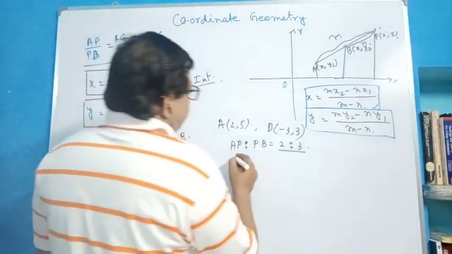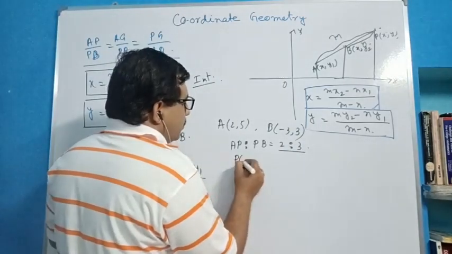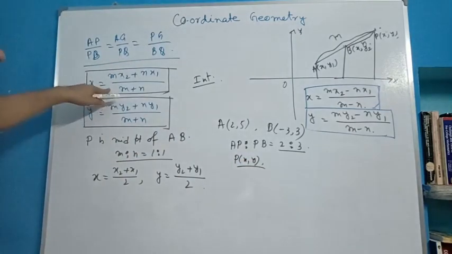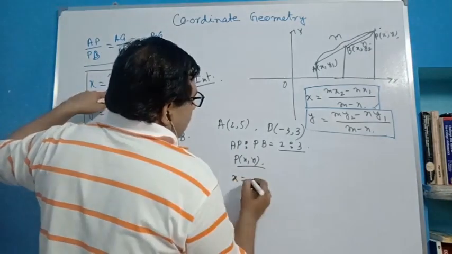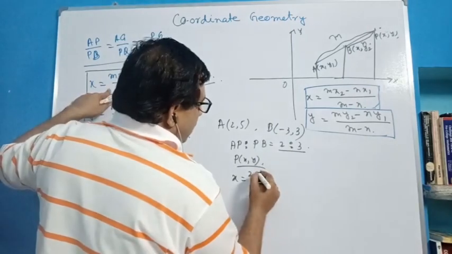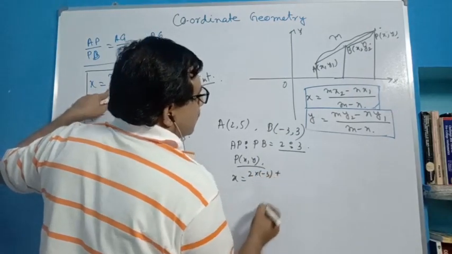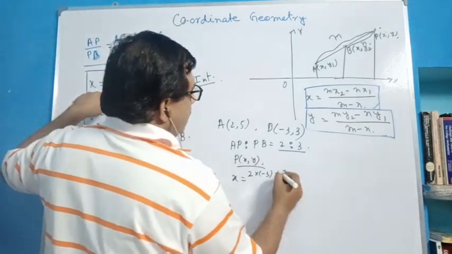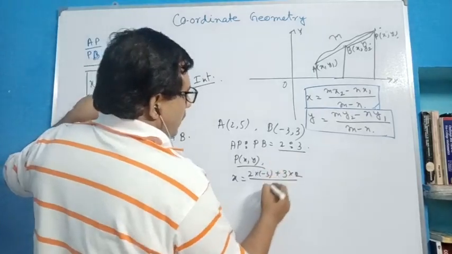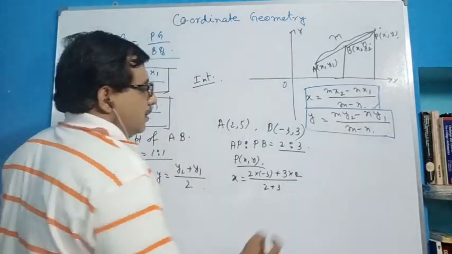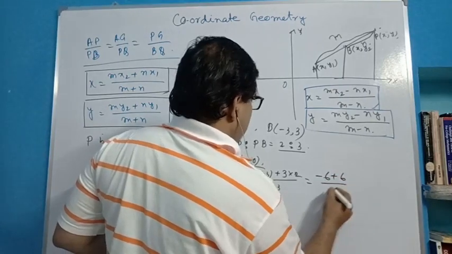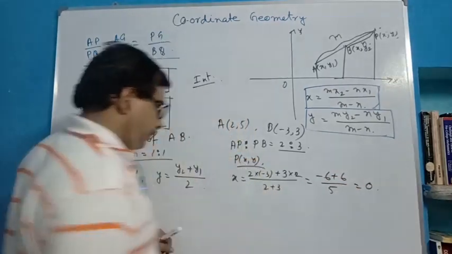So let P be (x, y), then use the internal formula. x is equal to m is 2 into the x coordinate, that is minus 3, plus n is 3 into the x coordinate of A, that is 2, by 2 plus 3. So it will be minus 6 plus 6 by 5, that is 0.